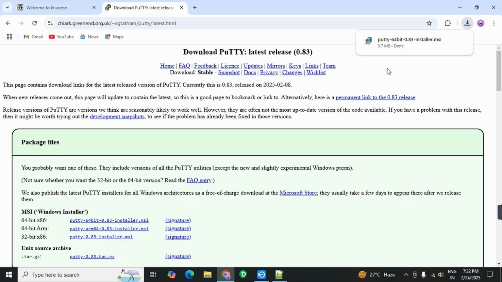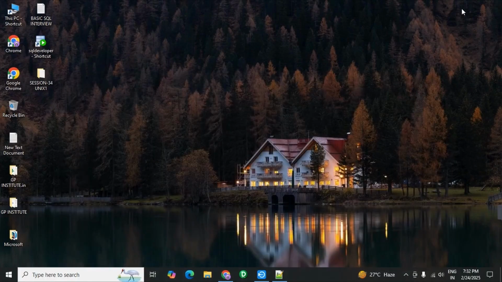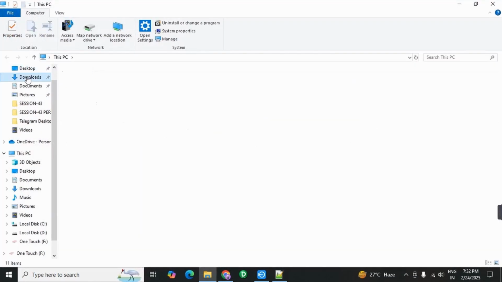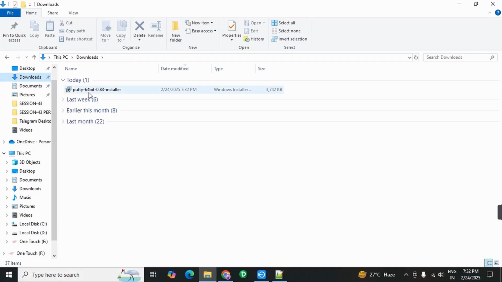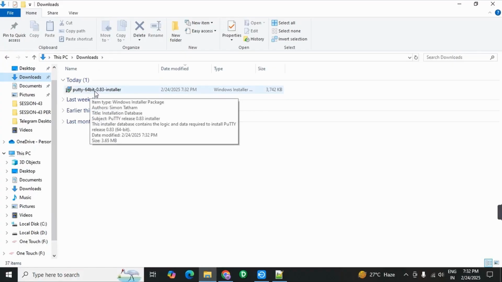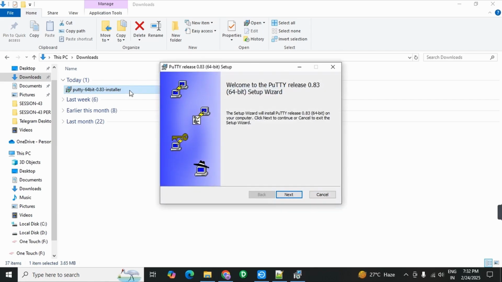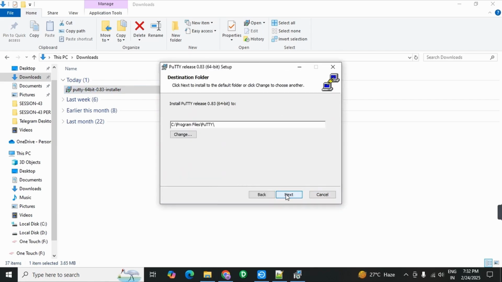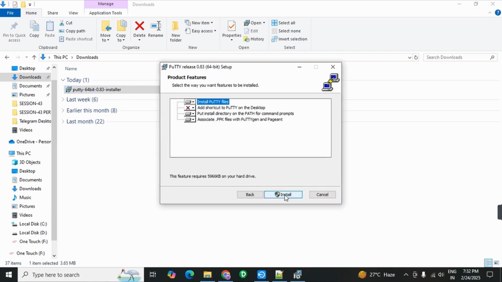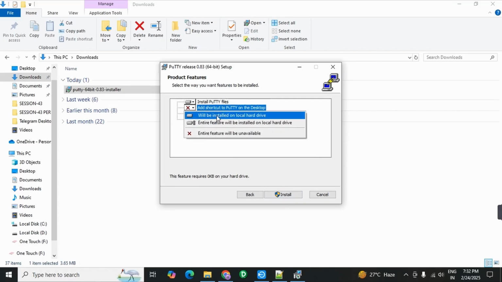So it has downloaded. Next, go to PC and downloads. Now you have PuTTY 64-bit installer. Double click on it. Click on next. Next. And if you want shortcut on desktop, just click on it and select the first option.